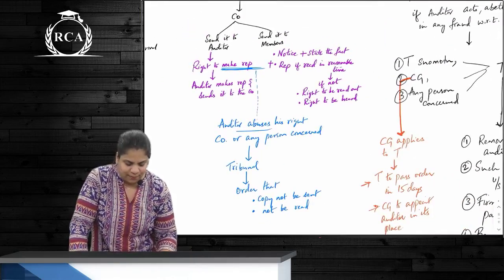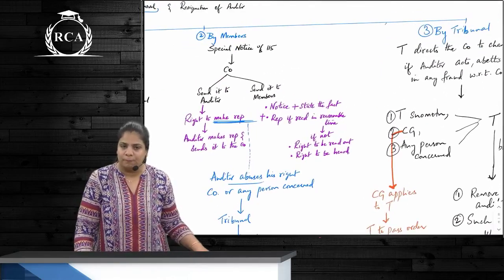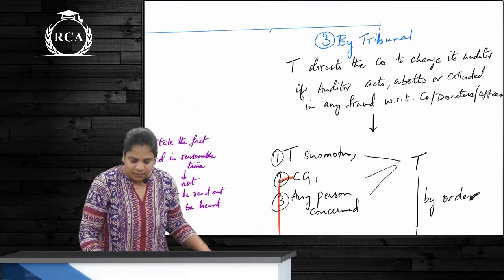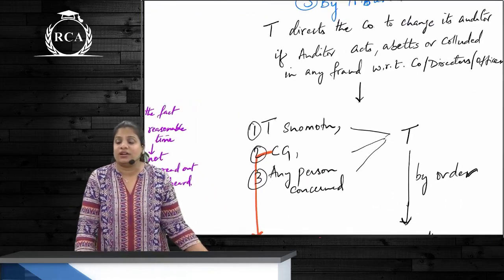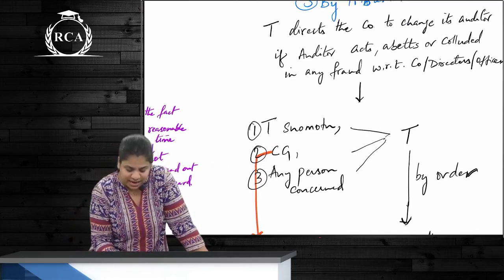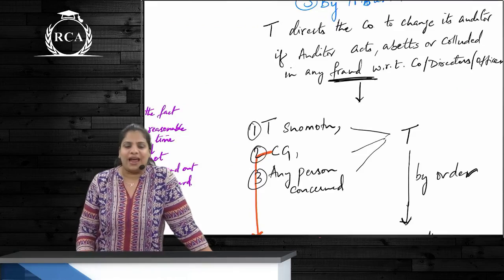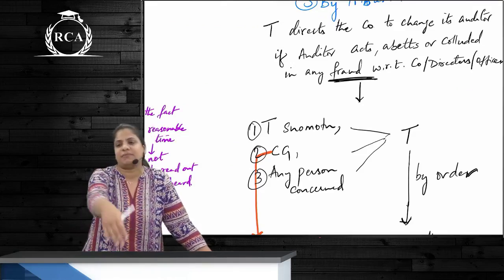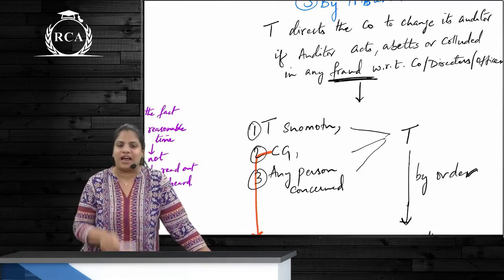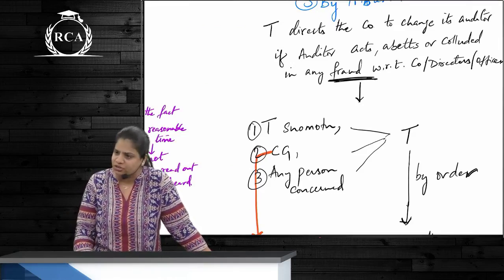This was the second part. Auditor is being removed by whom? By the members. Correct? Third case, auditor can be removed by the tribunal if the auditor is a party to fraud. So either he himself is committing the fraud or else he is helping the directors and managers commit this fraud as well. So only and only in case of fraud, tribunal will have the power to remove this auditor, correct?